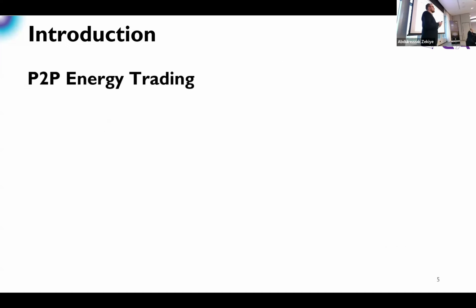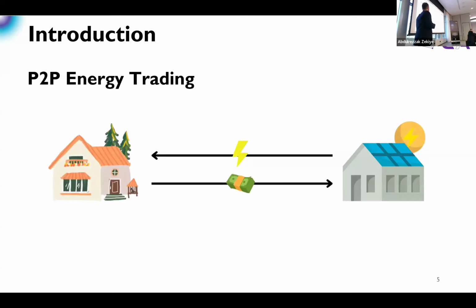Now, all of us know what trading is. Trading is when you get something for money. So you pay money and you get energy. For example, if a consumer would like energy from a prosumer, he might get it by paying some money. Generally, prosumers offer energy at lower prices than the utility grid. However, if for some reason the consumer doesn't have money, maybe because he is poor or because of some disaster, we cannot do any trading.